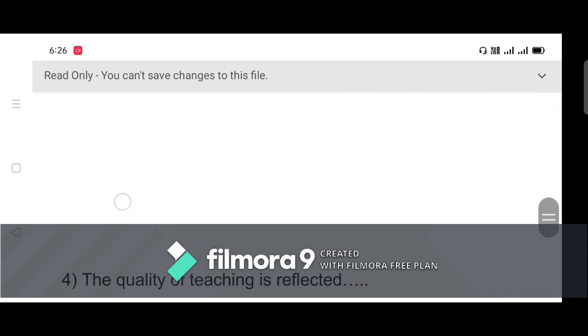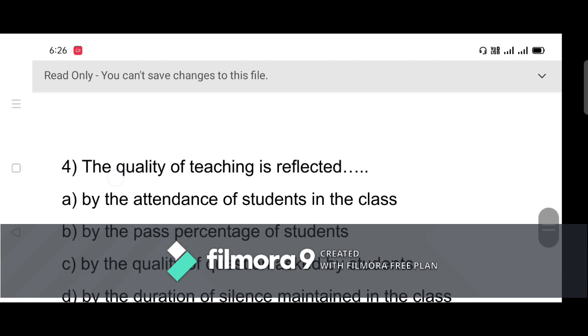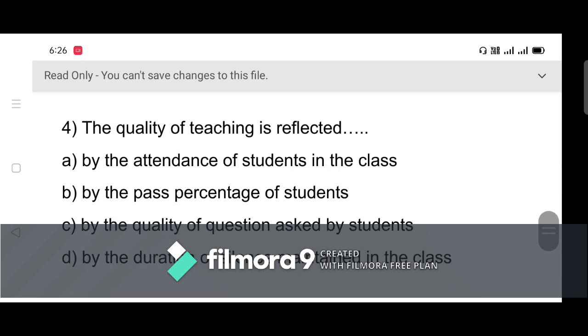Now comes question number 4. The question is, the quality of teaching is reflected whenever teaching is going on in a classroom situation. So how fruitful and how effective it is, is reflected by means of, and the options are: A, the attendance of students in the class, B, the pass percentage of students, C, the quality of questions asked by students, and D, the duration of silence maintained in the class.